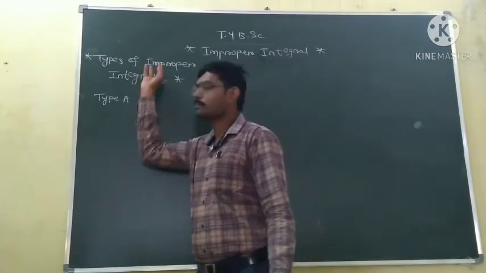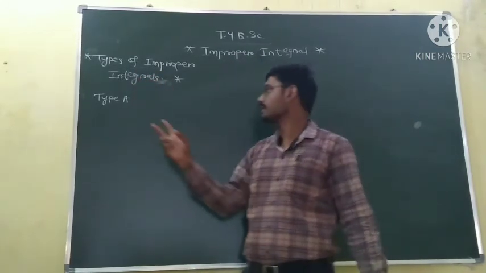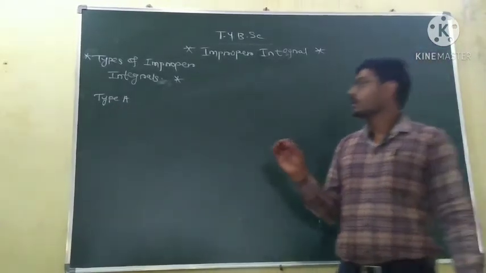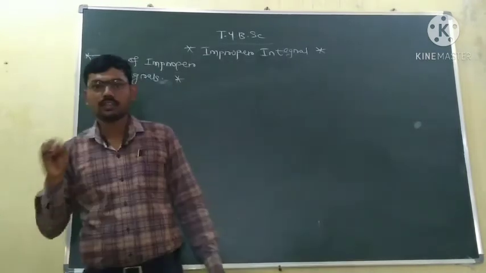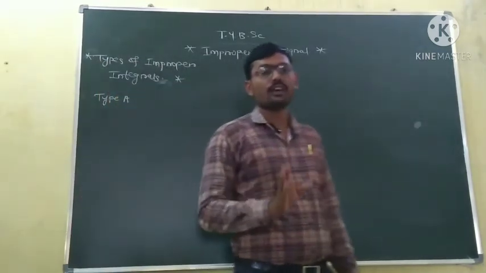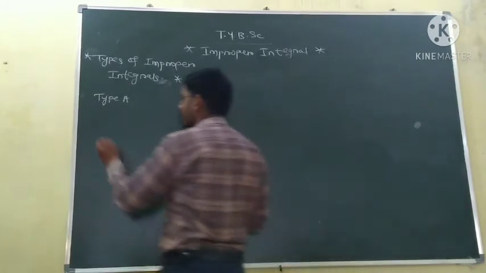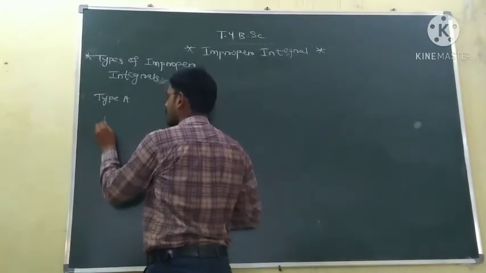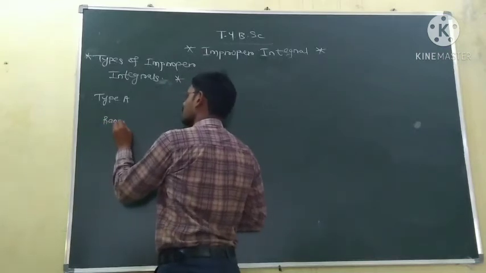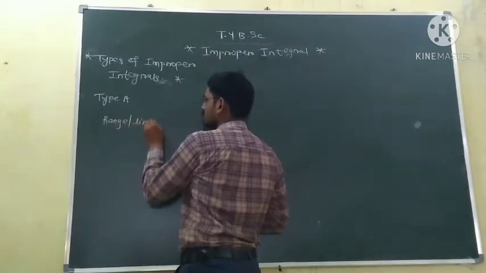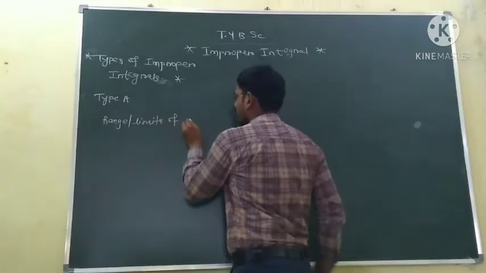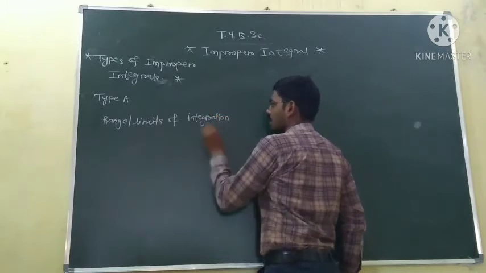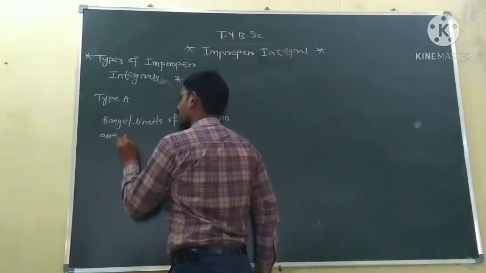So the types of improper integral. The first type, or type A, improper integrals of the first kind. In this type, the range or limits of integration are infinite.